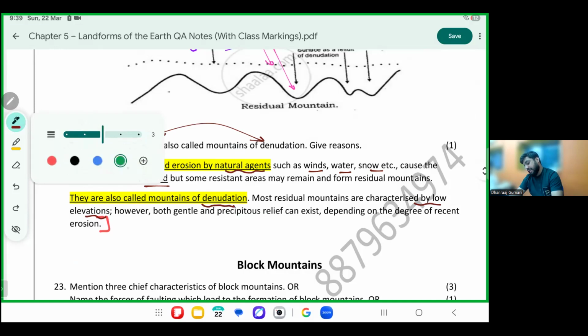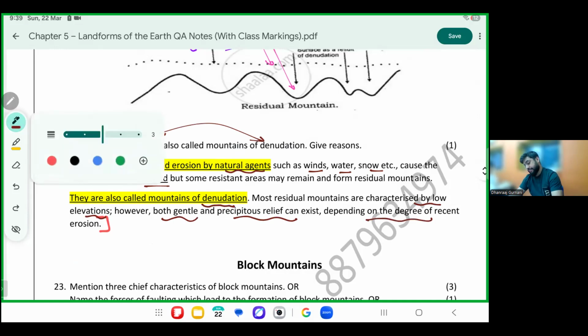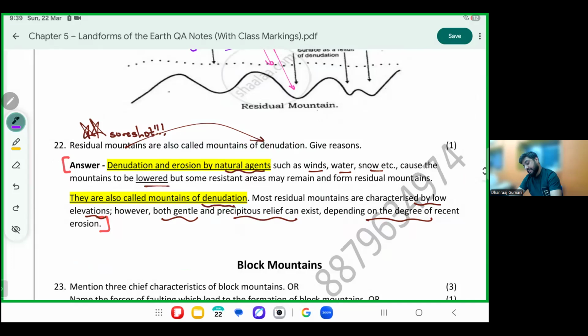Height is reduced, as you can see in the photo. Gentle slopes and precipitous relief can exist depending upon the degree of erosion. Characteristics to remember: number one, lower elevations; gentle slopes and precipitous relief can occur depending upon the erosion. That means, look here on the screen, if I say this is my original mountain, and let's say my height goes down.